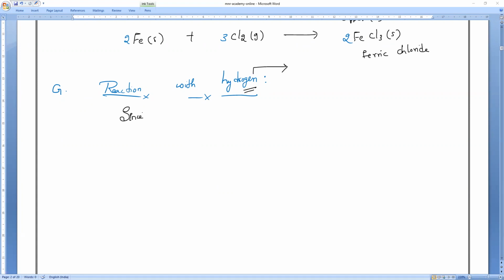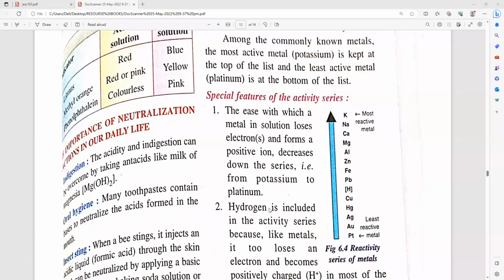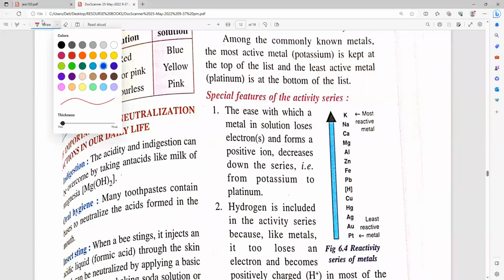Why is it placed? Like metals, in many cases it will donate electrons instead of receiving electrons and try to become stable in nature.